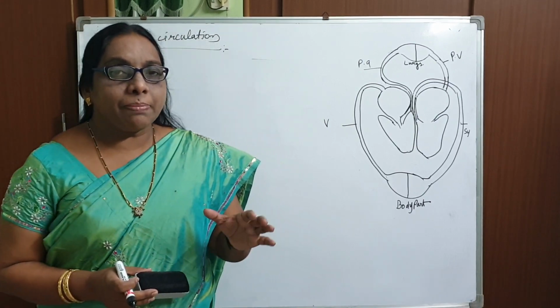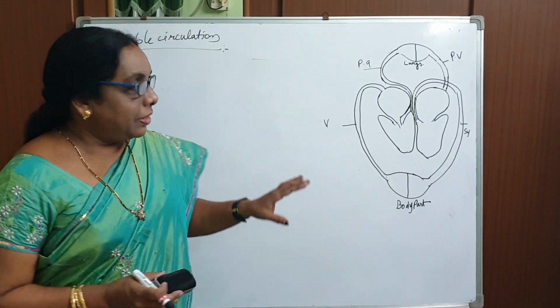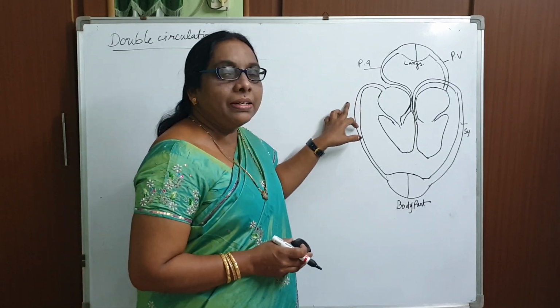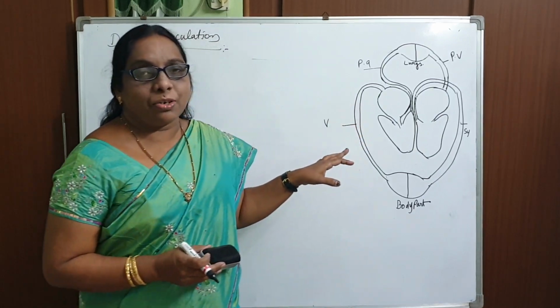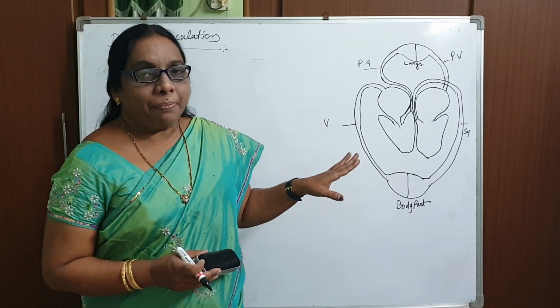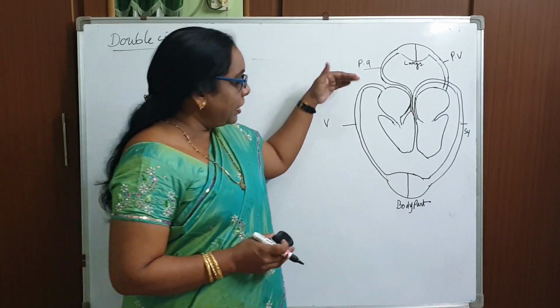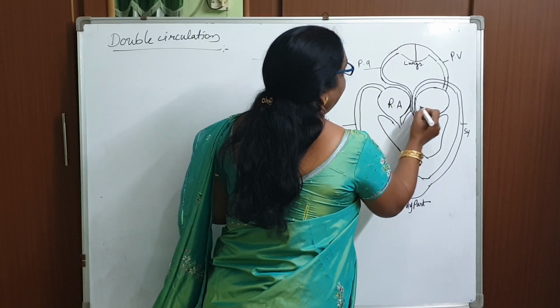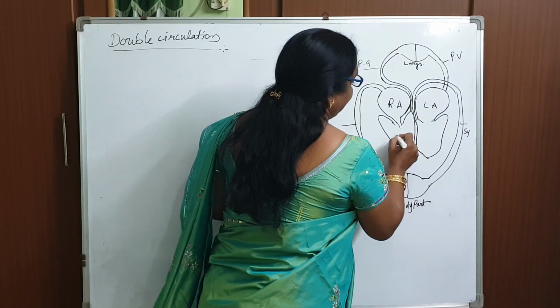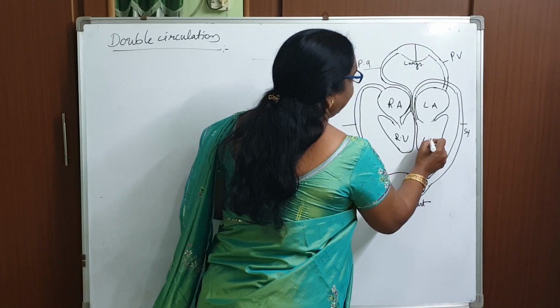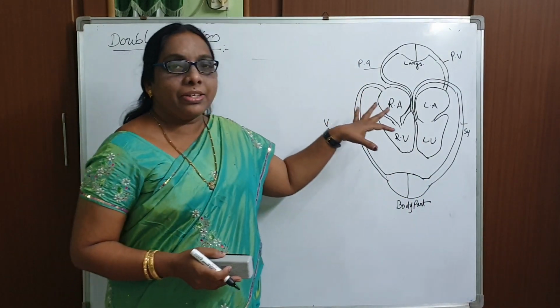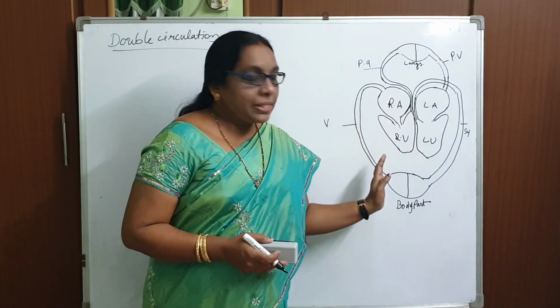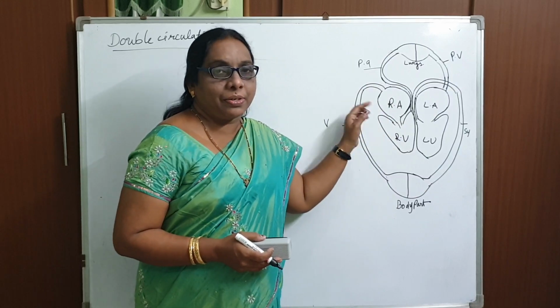First, the deoxygenated blood collected from all the body parts by the caval veins, also called vena cava, opens into the right auricle. This is the left auricle, right ventricle, and left ventricle. That is the first circulation.